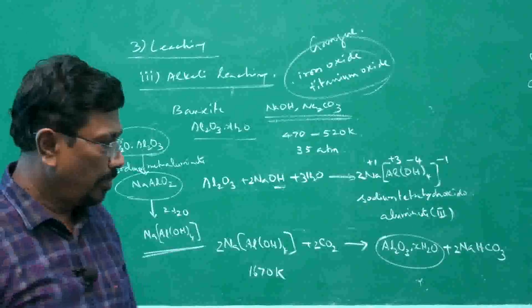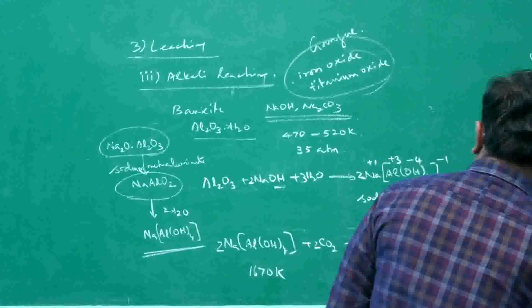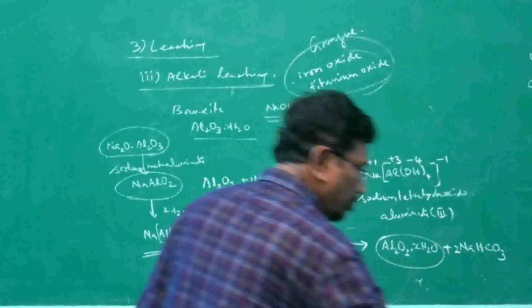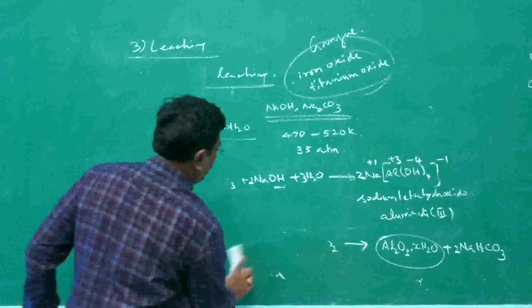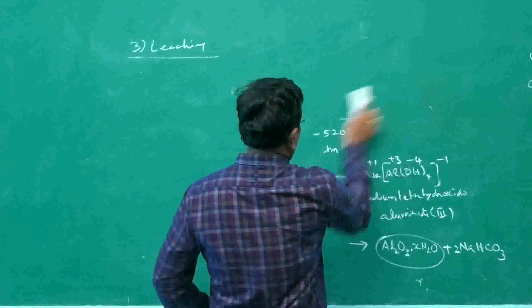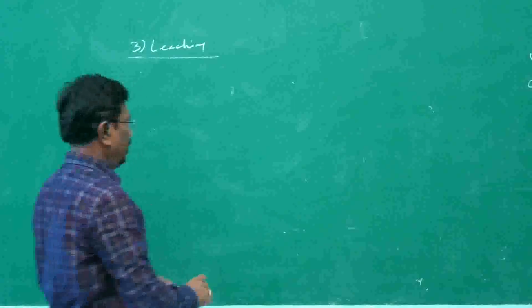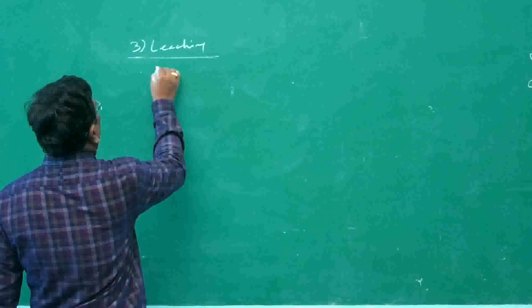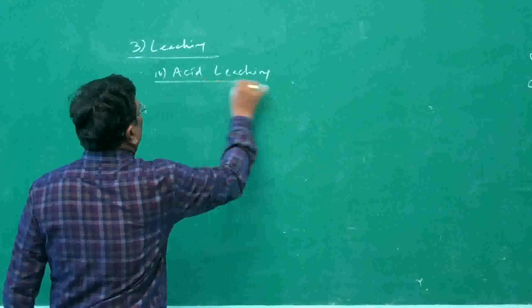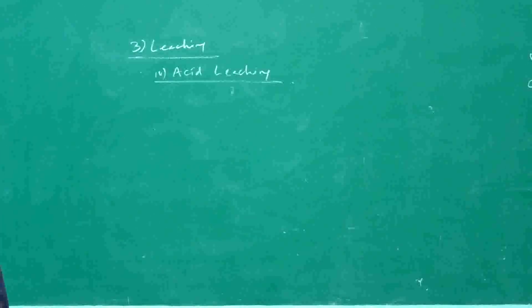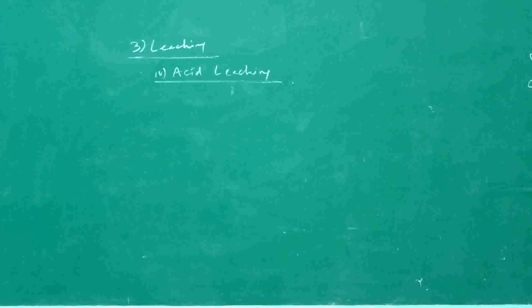Finally, the fourth method is acid leaching. In the acid leaching method, we use a hot aqueous solution of sulfuric acid. When we treat with hot aqueous sulfuric acid, what is happening?